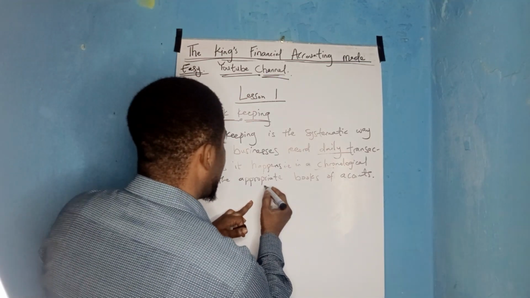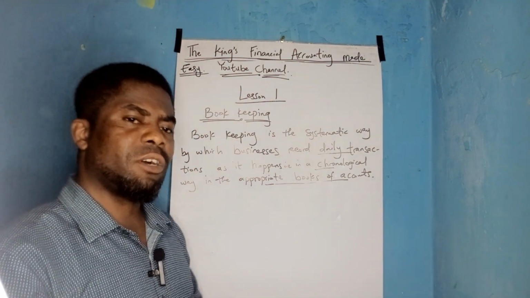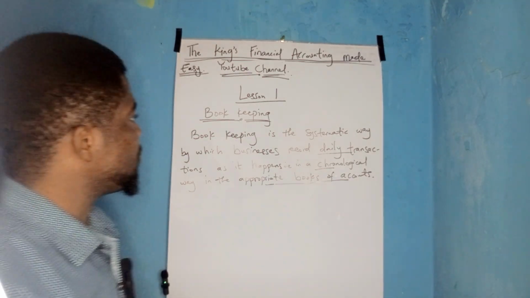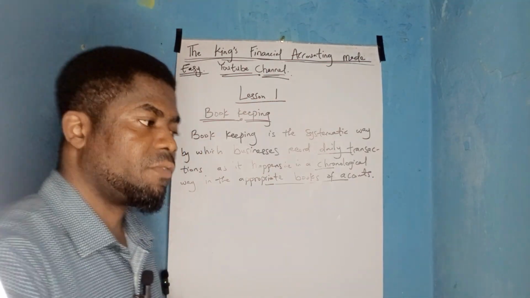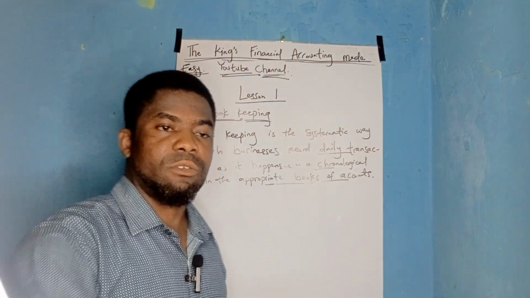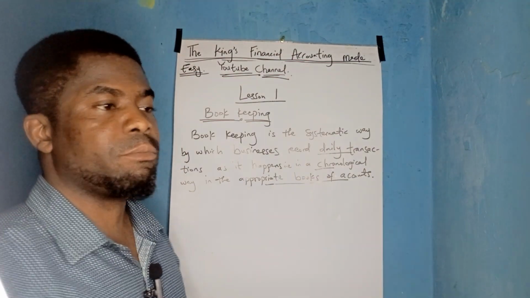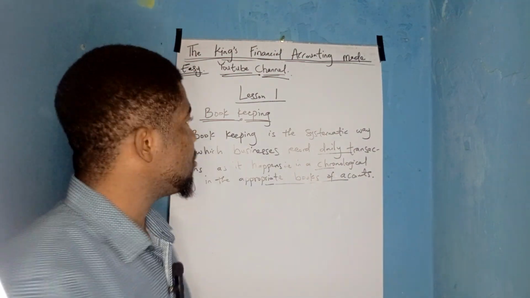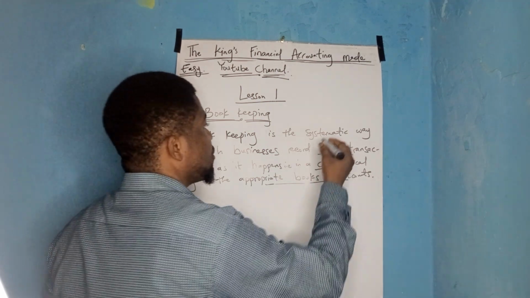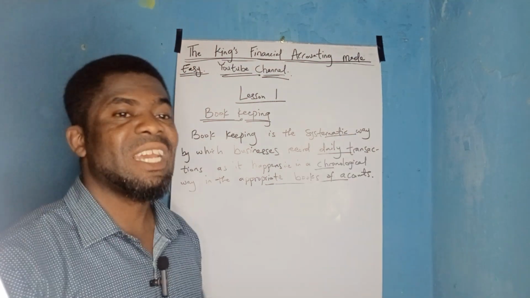Now, take note of another one: appropriate books of accounts. When we are talking about the recording phase, the first recording aspect of business transactions in accounting is bookkeeping. But how do you record? It is a systematic way of recording, which means you don't just record anyhow.